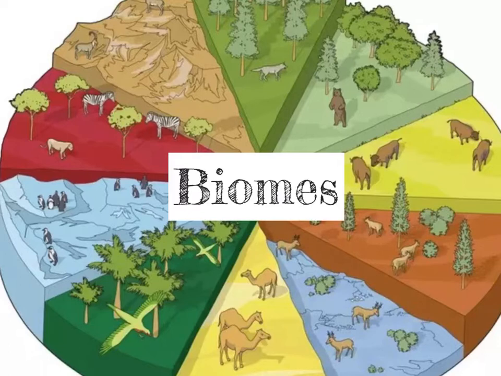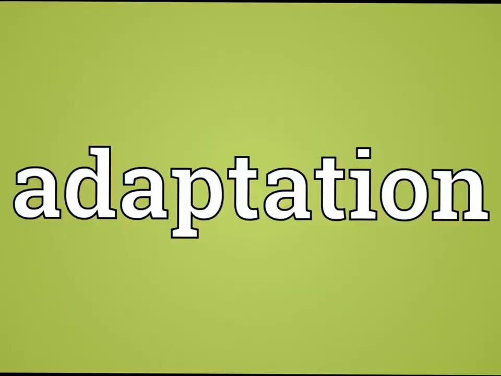Living in any one of these environments can present challenges to both the plants and animals that live in them. These plants and animals must overcome these challenges in certain ways so that they are able to survive. Overcoming these challenges is called adaptation. Adaptations are traits that an animal has that allows them to survive.